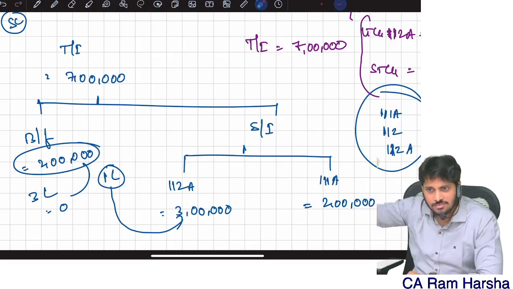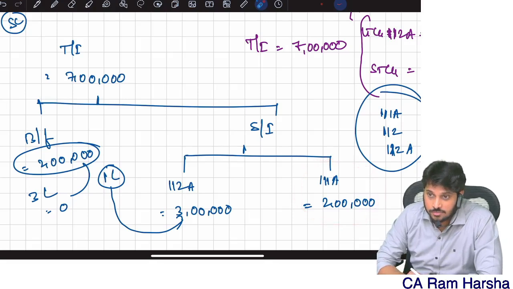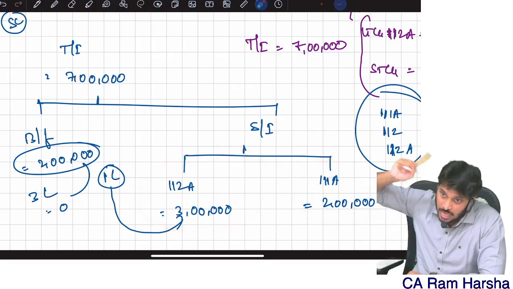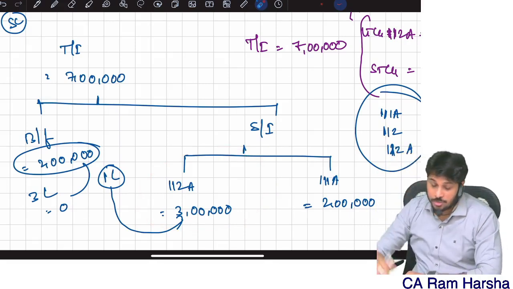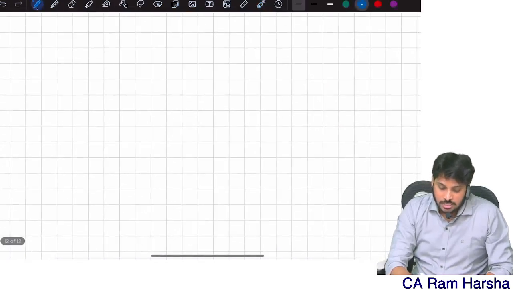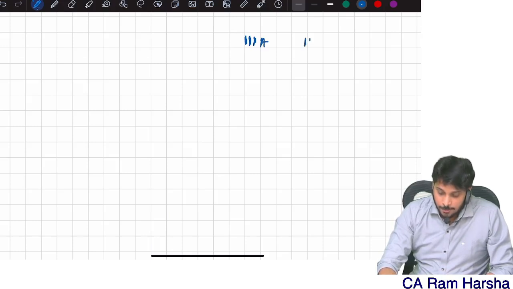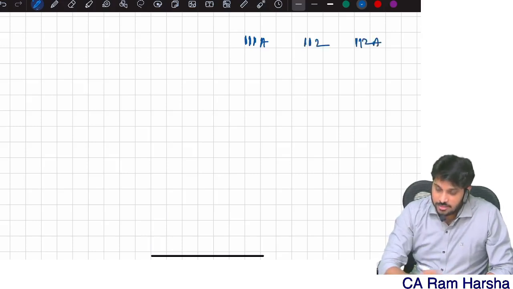First with 111A, then with 112 if I have it, then with 112A. That's the structure and the order I need to follow.